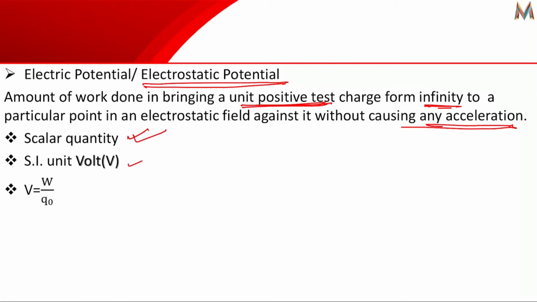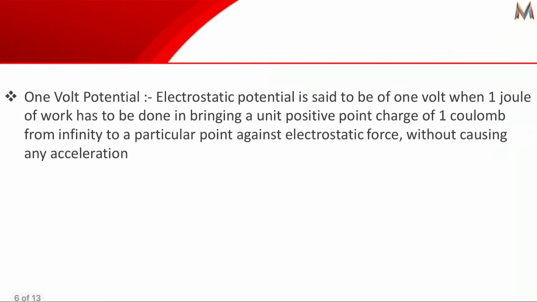Its SI unit is volt, and we can write this as V equals W upon Q naught, because it is work done per unit test charge. So this is electrostatic potential or electric potential. Then the difference. Before that, let us see what is 1 volt. As we have seen, V equals W by Q naught. From that, and from the definition of electric potential, we can define 1 volt.